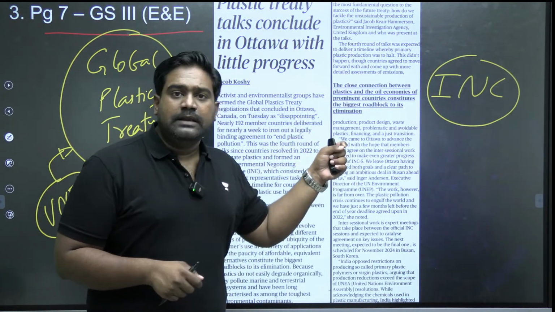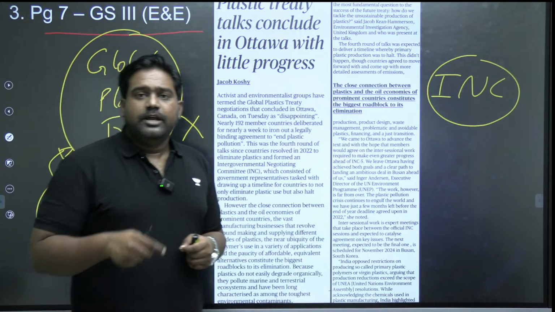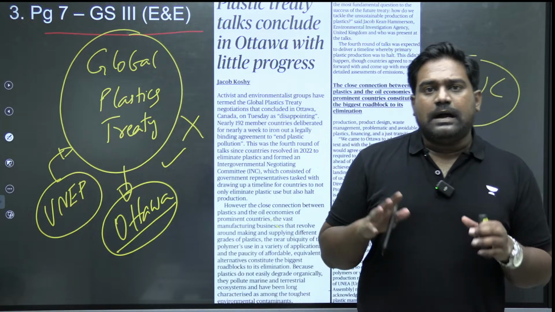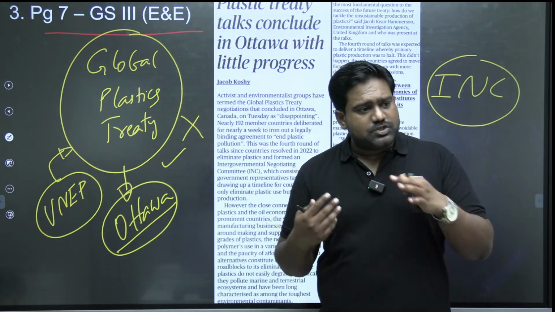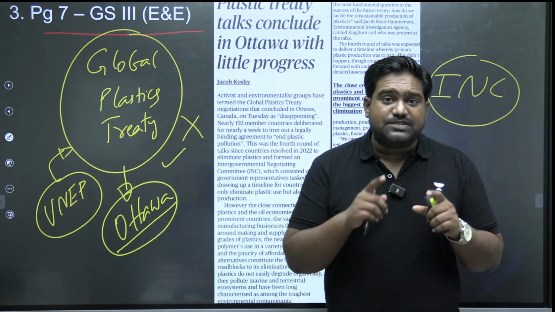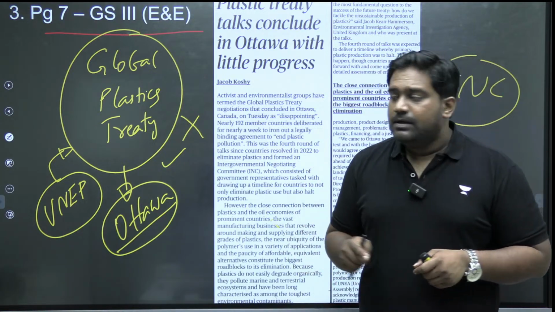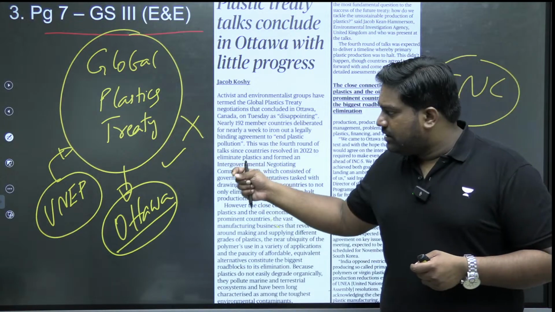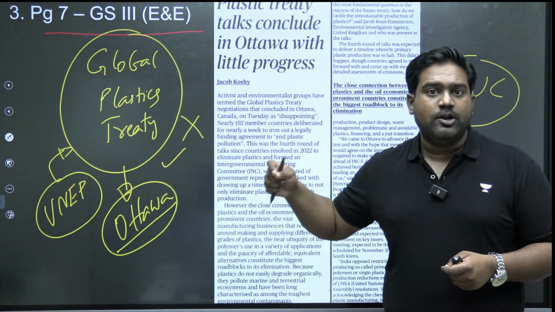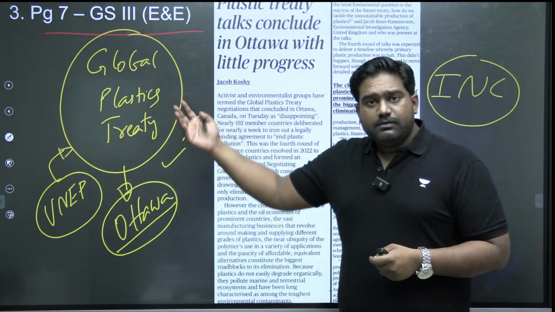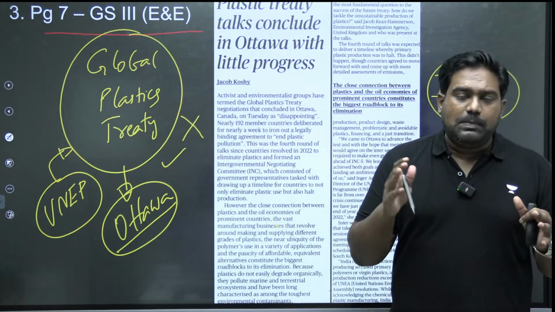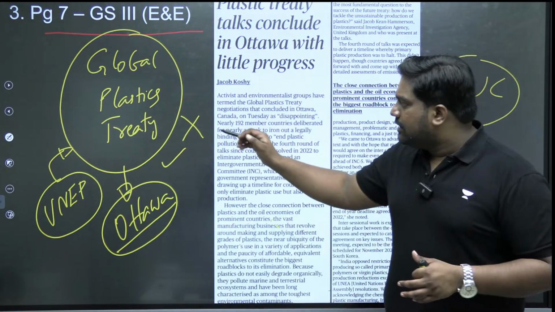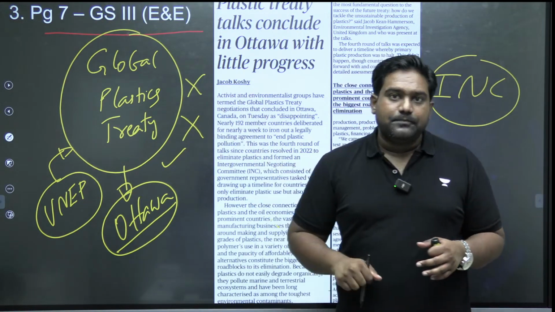Right? An intergovernmental negotiating committee was established in order to achieve the goal of plastic elimination. The idea initially, when it was proposed, was to ban all forms of plastic, especially single-use plastic. So there was a lot of hope amongst environmental activists that during the INC summit in Ottawa, we might witness the signing of a global plastics treaty. But due to differences between the countries, a final treaty has not come out.